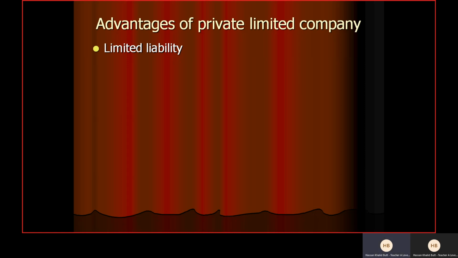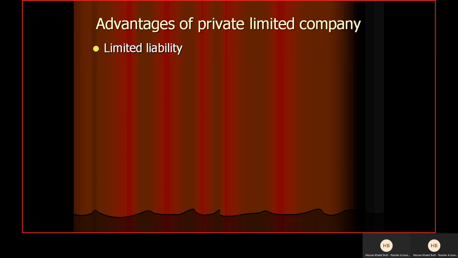So that is why the shareholders only pay their share of loss, and the maximum amount they can lose is the amount which they have invested in the business. For example, they have invested 10 lakh rupees, so at the maximum they can lose 10 lakh. If the loss is bigger than that, their personal bank balance and personal property won't be utilized or sold to recover that loss. Now it is the responsibility of the business to pay it, right? So that is actually the benefit to the shareholders.